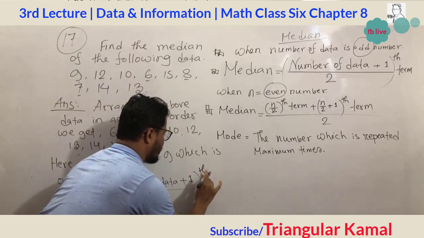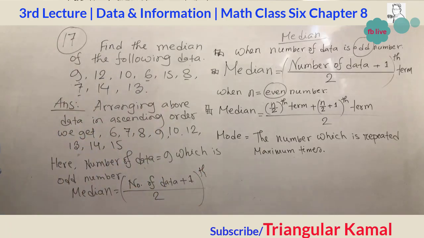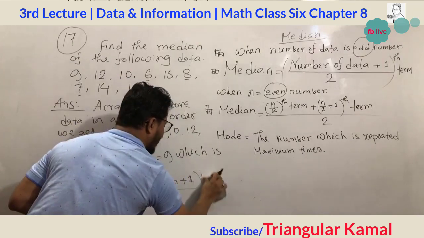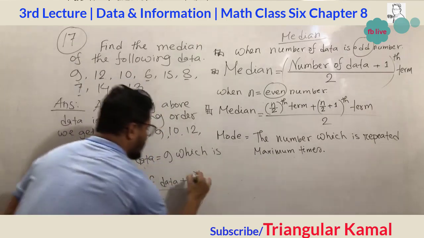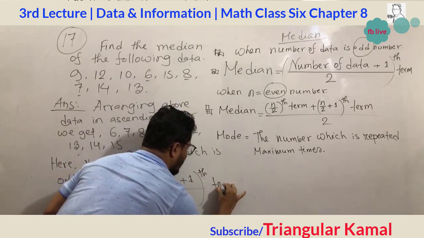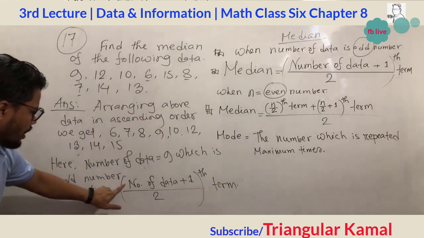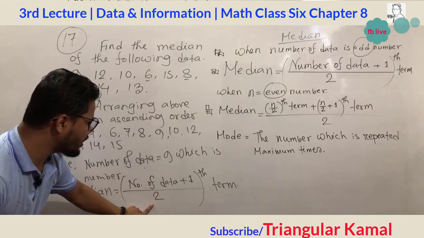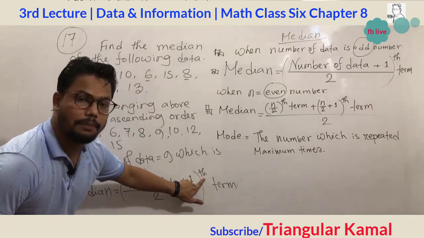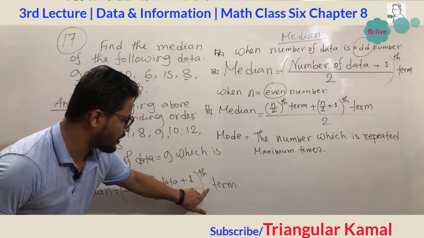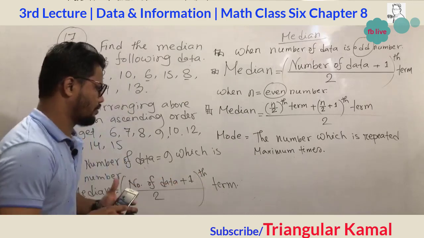Th means third, fourth, fifth, sixth, seventh, eighth. So this is the th term. Th is the power, not with this line.